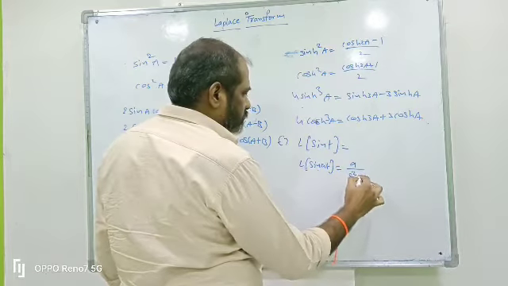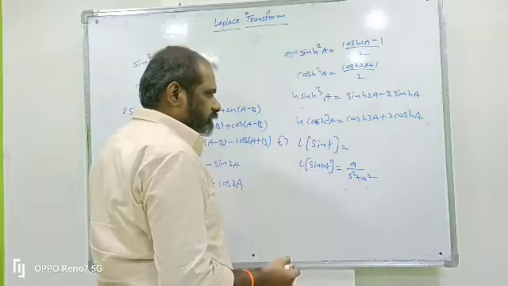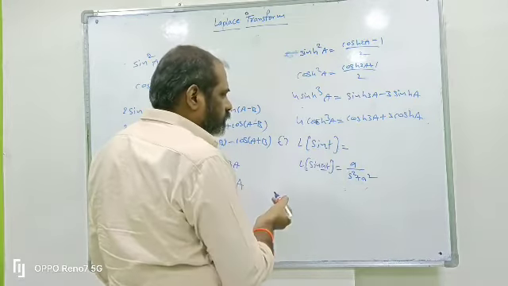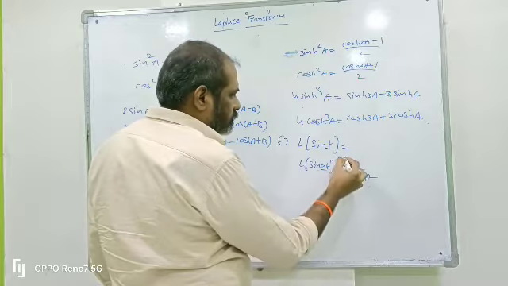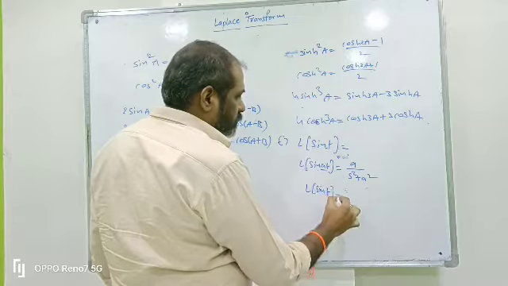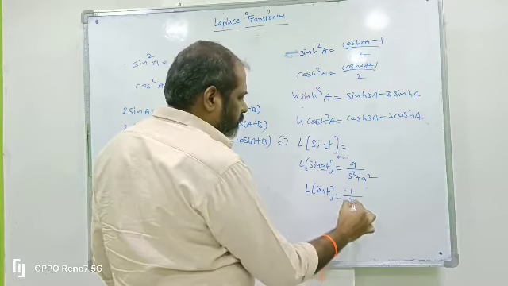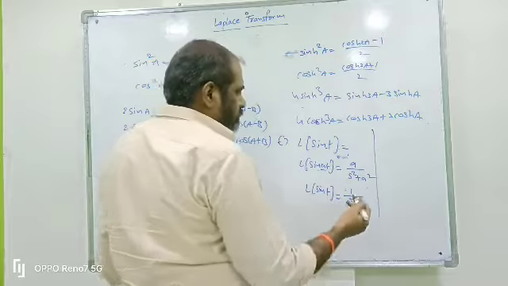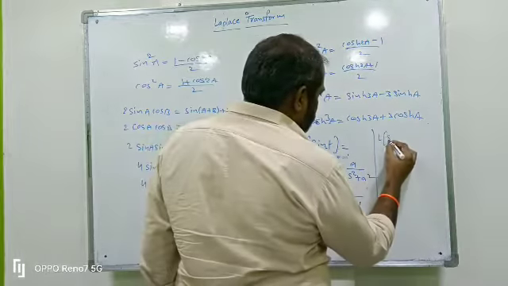A by s square plus a square. He is asking what is the Laplace transform of sin t. There is no a, which means its value is 1. So a equal to 1, which means L of sin t is 1 by s square plus 1 square. But he is asking what is L of sin square t.